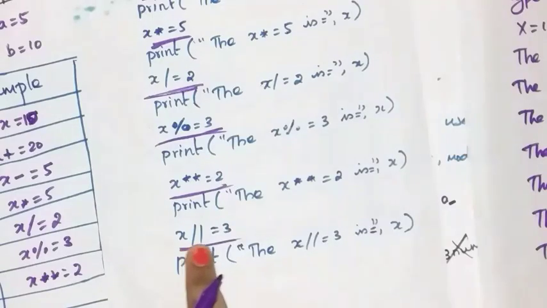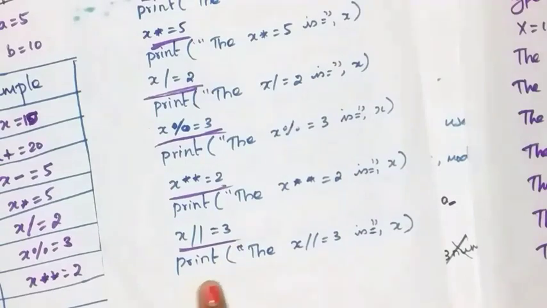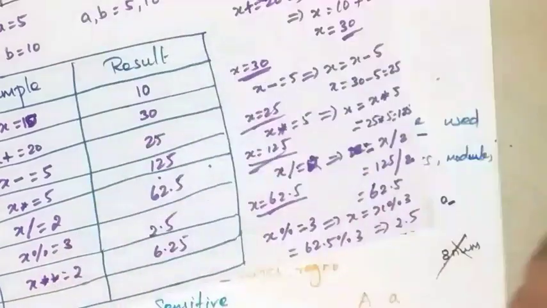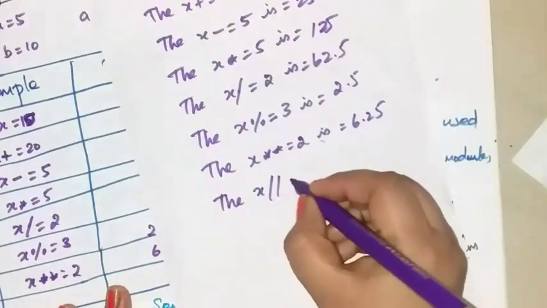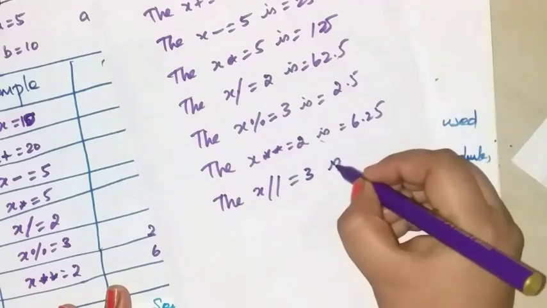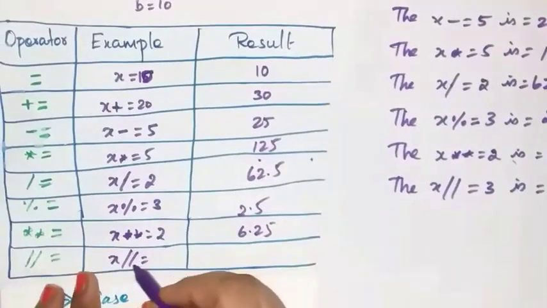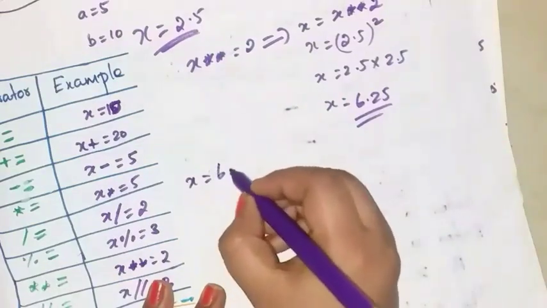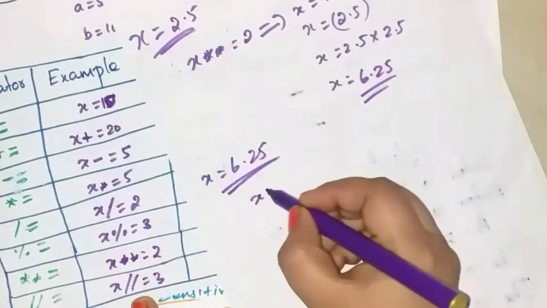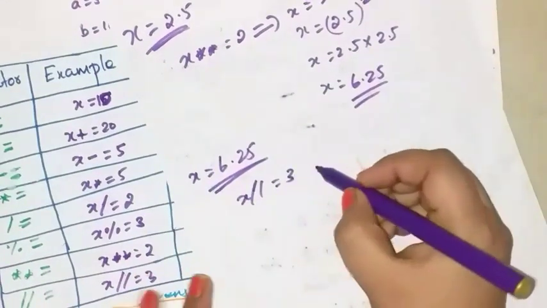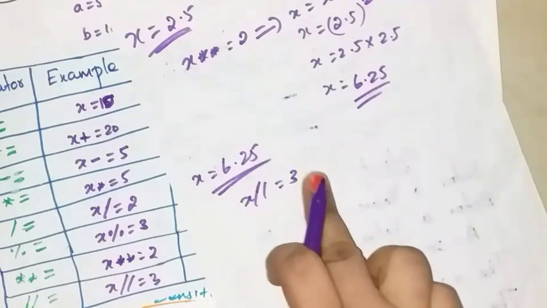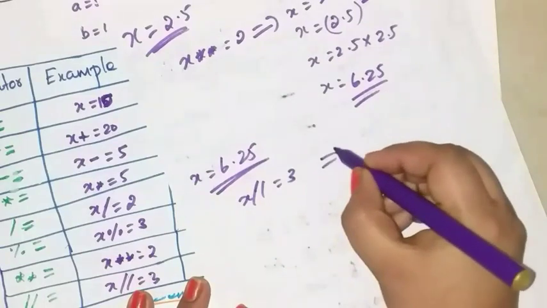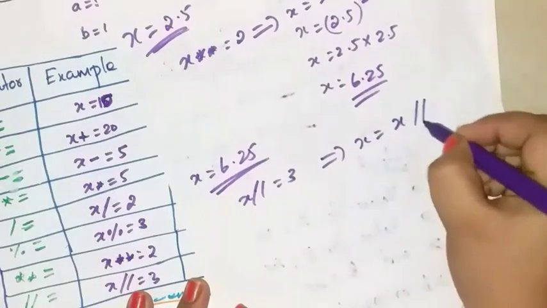Next, x floor division is equal to 3. Print the x floor division is equal to 3 is x. Here write x floor division is equal to 3, here also write x floor division is equal to 3. Now our new x value is 6.25. X floor division is equal to 3. Here first you have to do the floor division calculation and next assign that result to the x variable, which means x equal to x floor division 3.